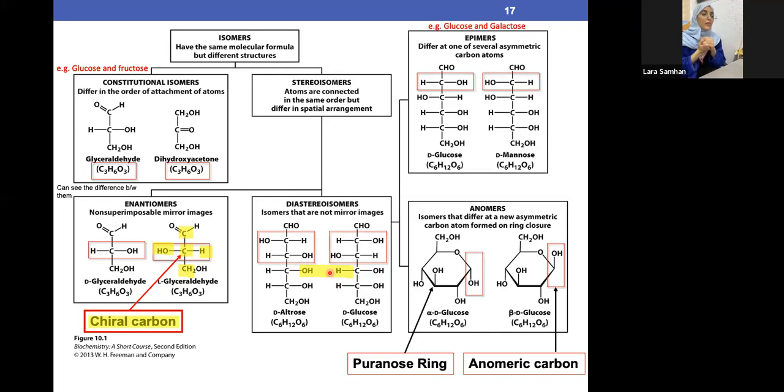So let's repeat again. What are diastereomers? We have, in two positions of the carbohydrate molecule, two things that are not mirror images.